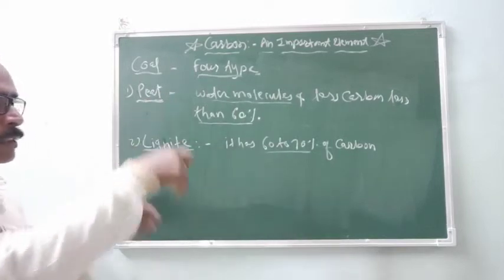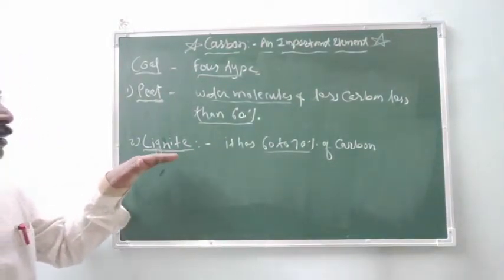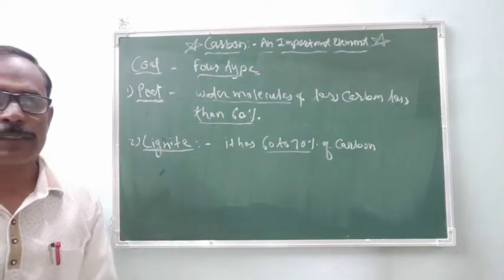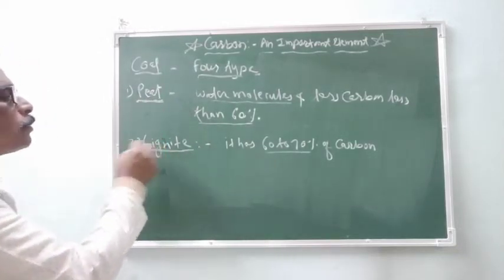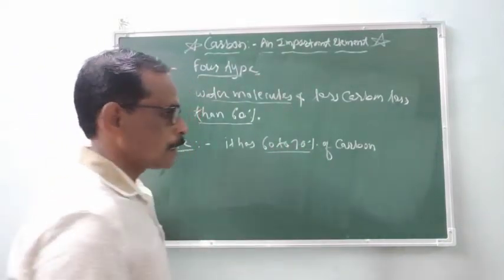When that is buried deep in the earth, due to the pressure and the temperature, the peat is converted into the lignite, and lignite has 60 to 70% of the carbon.